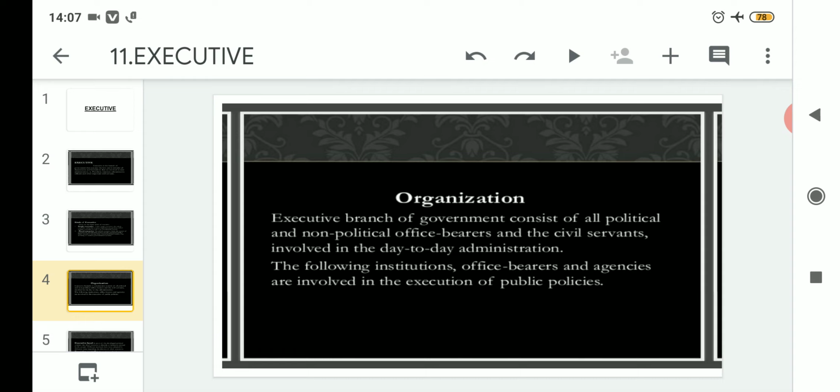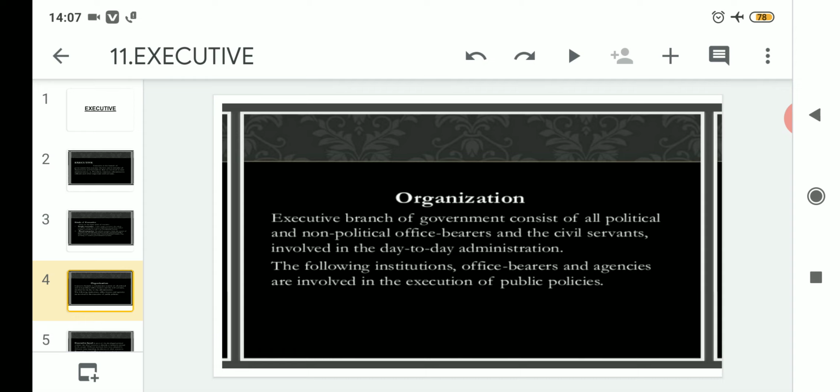So the civil servants are also there in the executive branch. So as a whole, this executive branch consists of three types of persons. One, who are politically elected leaders. Number two is non-politically elected persons, who can be termed as office bearers also. And thirdly, civil servants are also included.